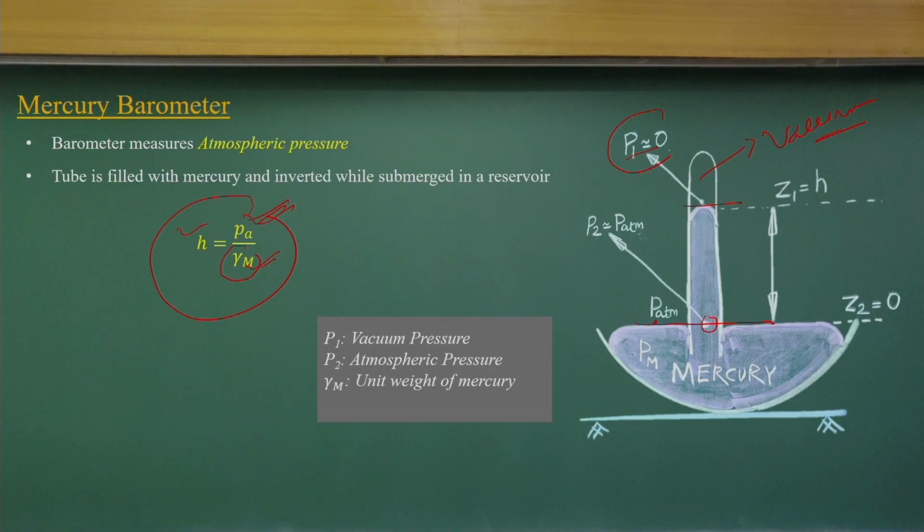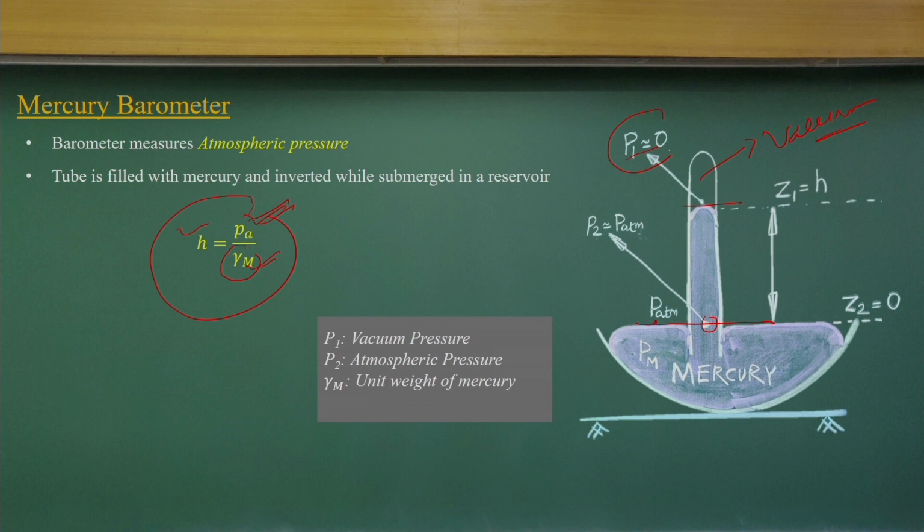And that is the reason we measure atmospheric pressure at different places, and what we can use is the mercury barometer. Nowadays there are electronic versions of pressure measurement devices available, but the mercury barometer works on a very simple concept using capillarity only. Here we use mercury, and as you know the unit weight is much larger, 13.6 times that of water. So H becomes smaller, and we can measure the height and find the atmospheric pressure.